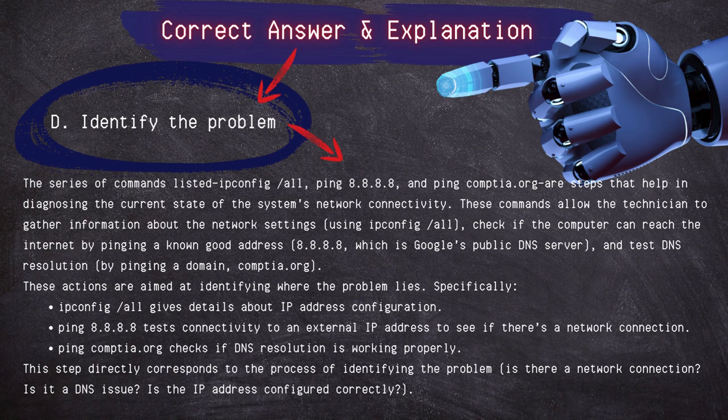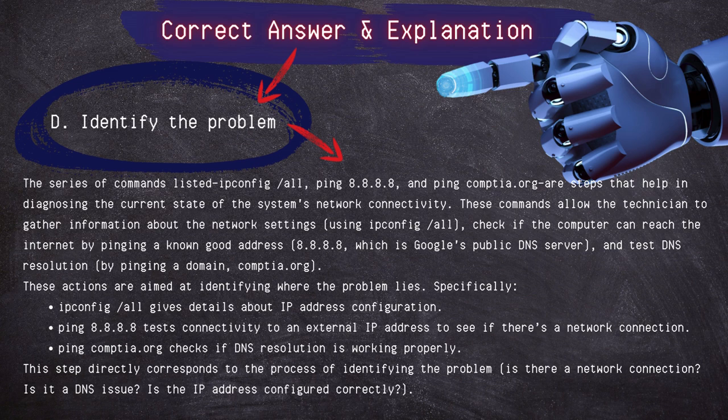Specifically, ipconfig /all gives details about IP address configuration. Ping 8.8.8.8 tests connectivity to an external IP address to see if there is a network connection. Ping CompTIA.org checks if DNS resolution is working. This step directly corresponds to the process of identifying the problem. Is there a network connection? Is it a DNS issue? Is the IP address configured correctly?